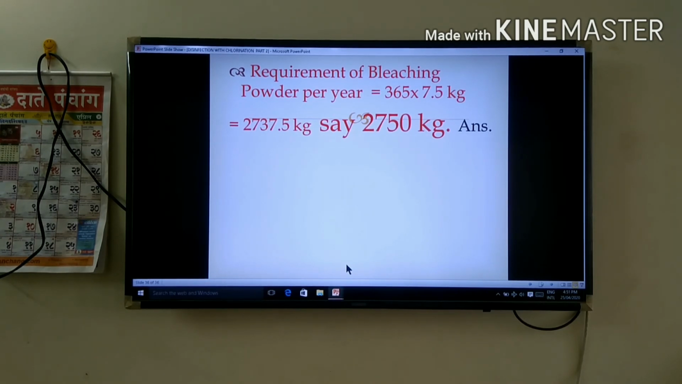That is 2737.5 kg. Say 2750 kg, that is 2750 kg. This is your aim, which you have now achieved. This is the estimation of bleaching powder.